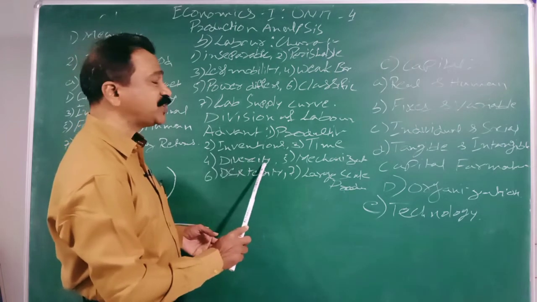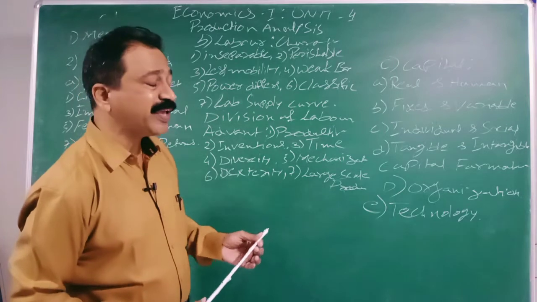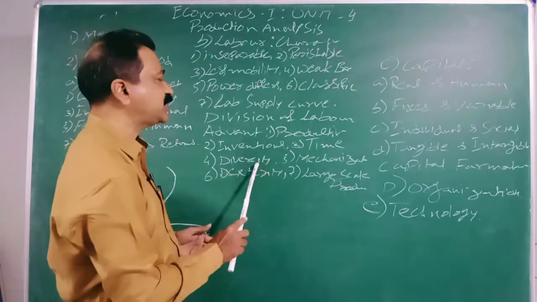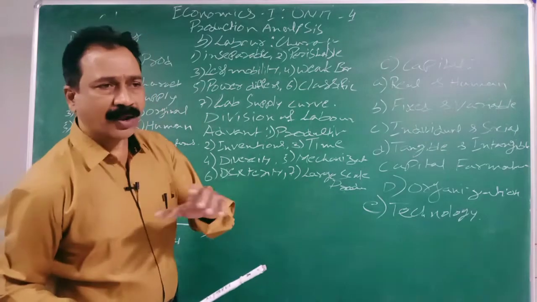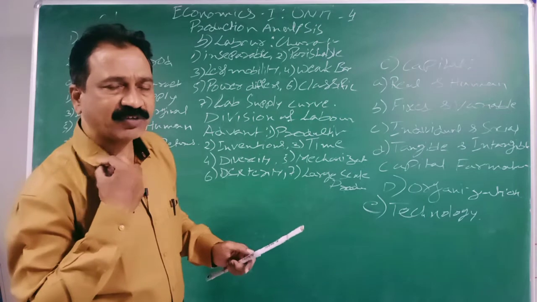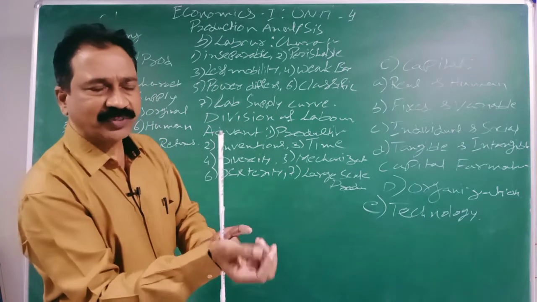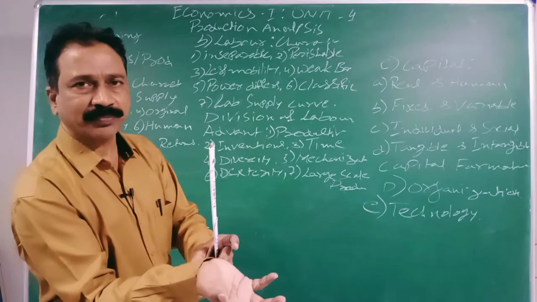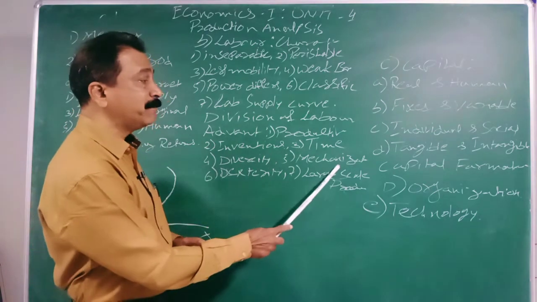And diversity is possible. Very easily one person can diversify himself to do something else. Diversity is possible because the one person who is stitching the collar can diversify to cuffs. Within one day, he will become an expert in stitching the cuffs. Okay, diversity is also possible. Mechanization is possible.